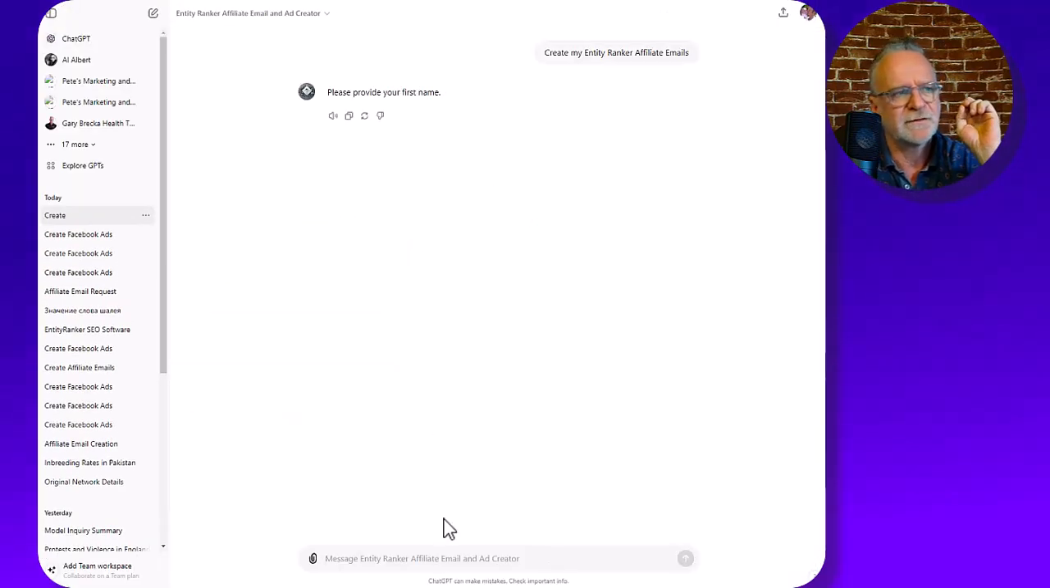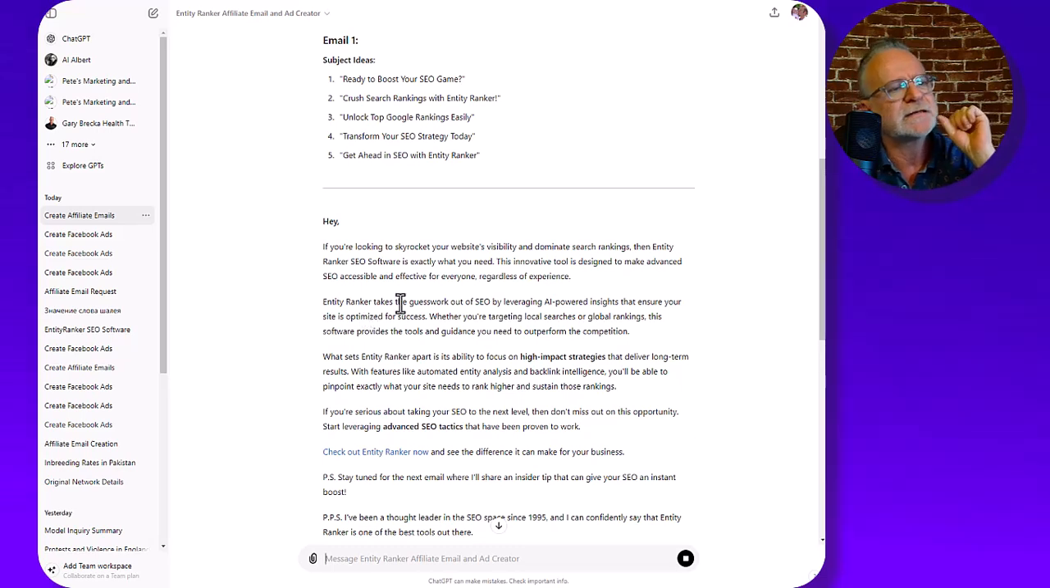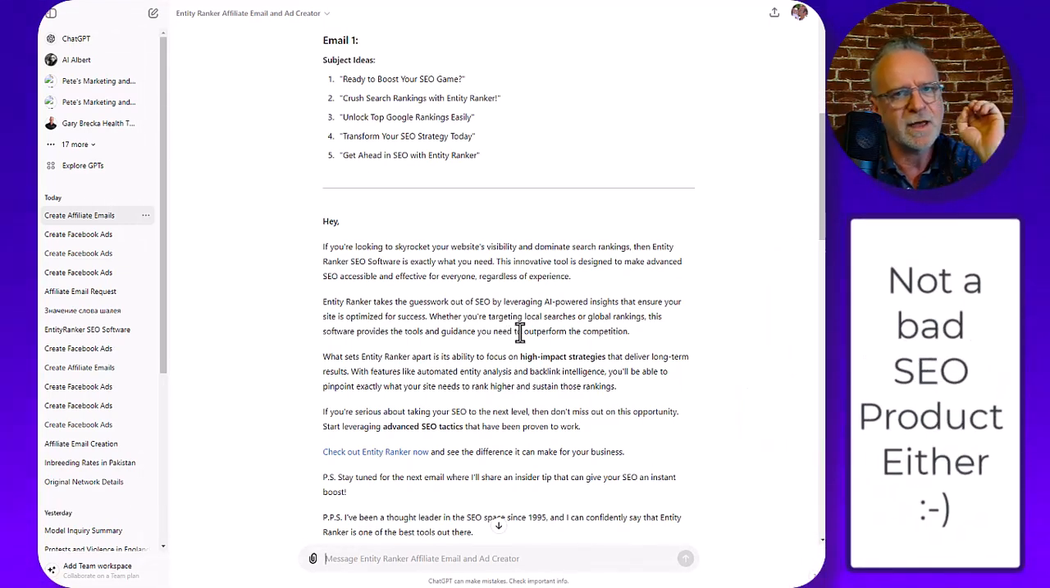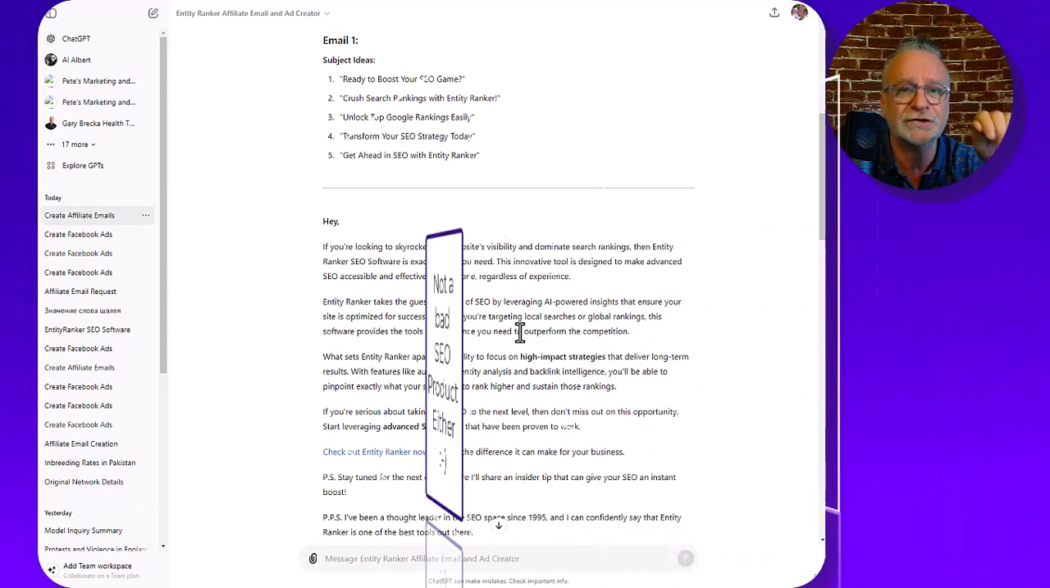Honestly, the content of these emails is spectacular. Entity Ranker takes the guesswork out of SEO by leveraging AI-powered insights that ensure your site is optimized for success. Whether you are targeting local searches or global rankings, this software provides the tools and guidance you need to outperform the competition. This is insanely amazing content, and you can get exactly the same by following the instructions in the